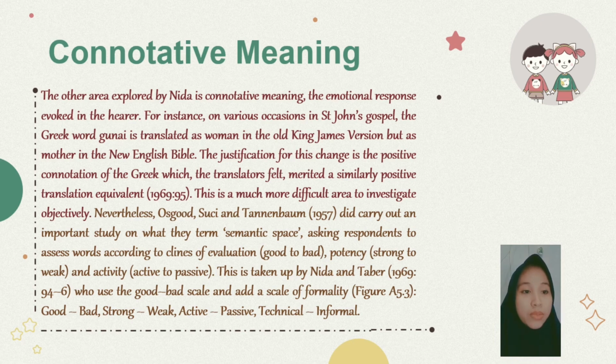This is a much more difficult area to investigate objectively. Nevertheless, Osgood, Suci, and Tannenbaum did carry out an important study on the term semantic space, asking respondents to assess words according to points of evaluation, potency, and activity. This is taken up by Nida and Taber, who use the same bipolar scale and add a scale of formality.